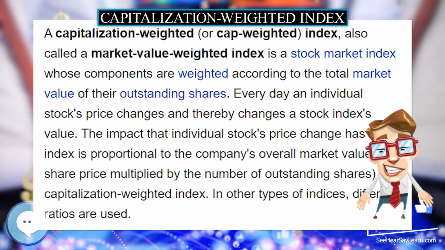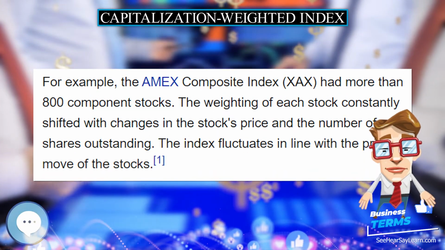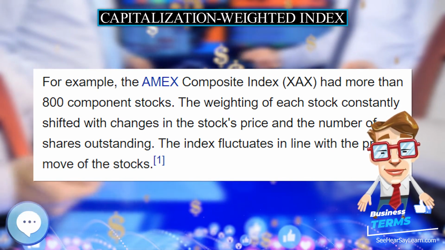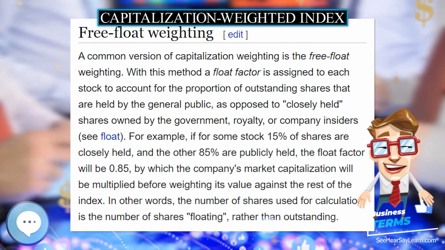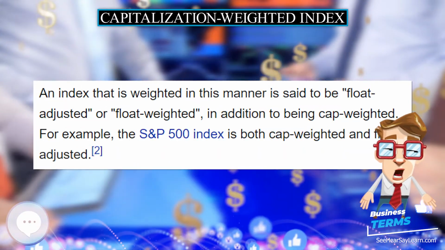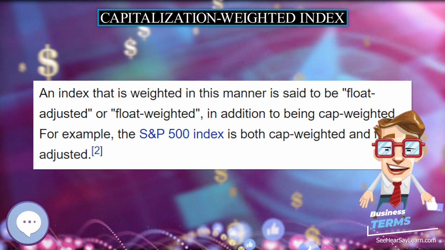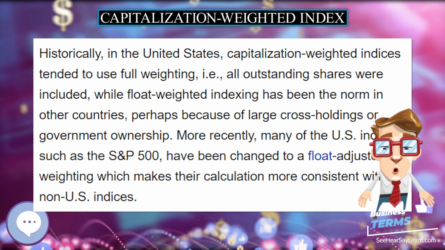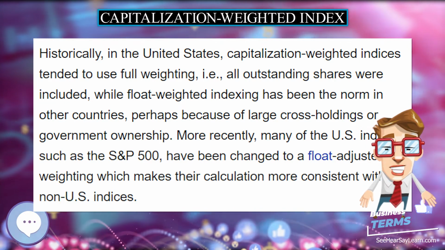For example, the Amex Composite Index, XAX, had more than 800 component stocks. The weighting of each stock constantly shifted with changes in the stock's price and the number of shares outstanding. The index fluctuates in line with the price move of the stocks. Stock market indices are a type of economic index.